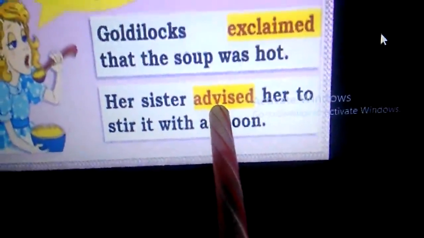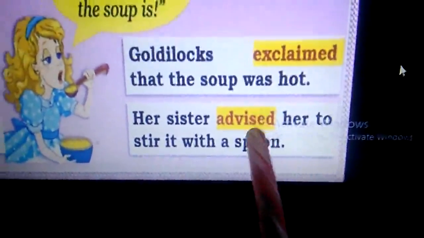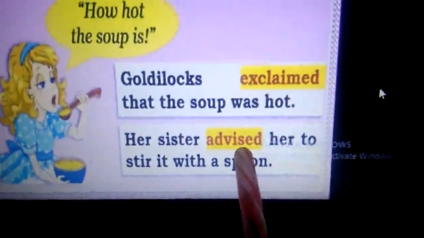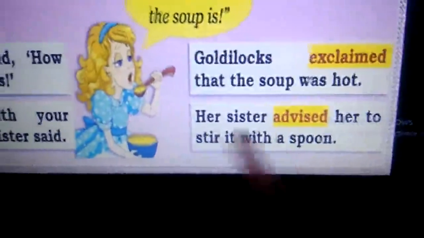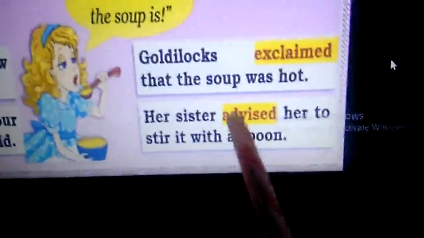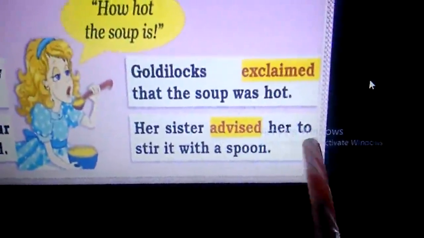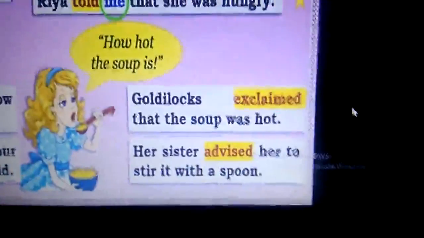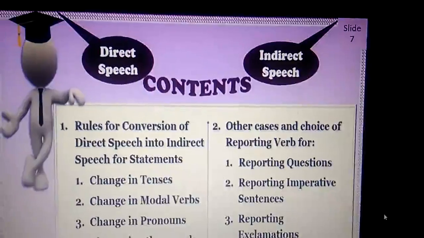To add the emotion of the context, the suitable reporting verb has to be used when we convert a direct speech into indirect speech. Here, as it is advice, we have used the reporting verb advised. This made the sentence more effective.